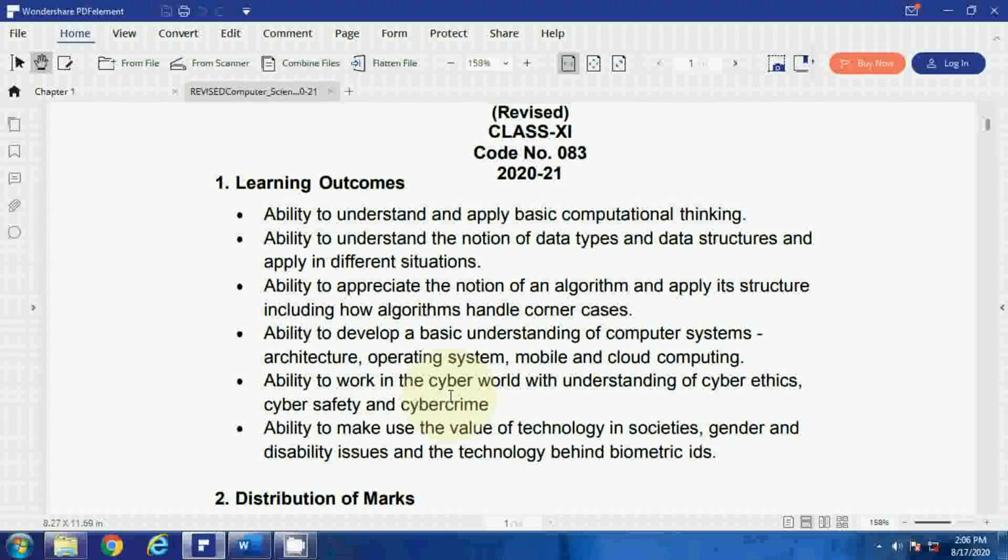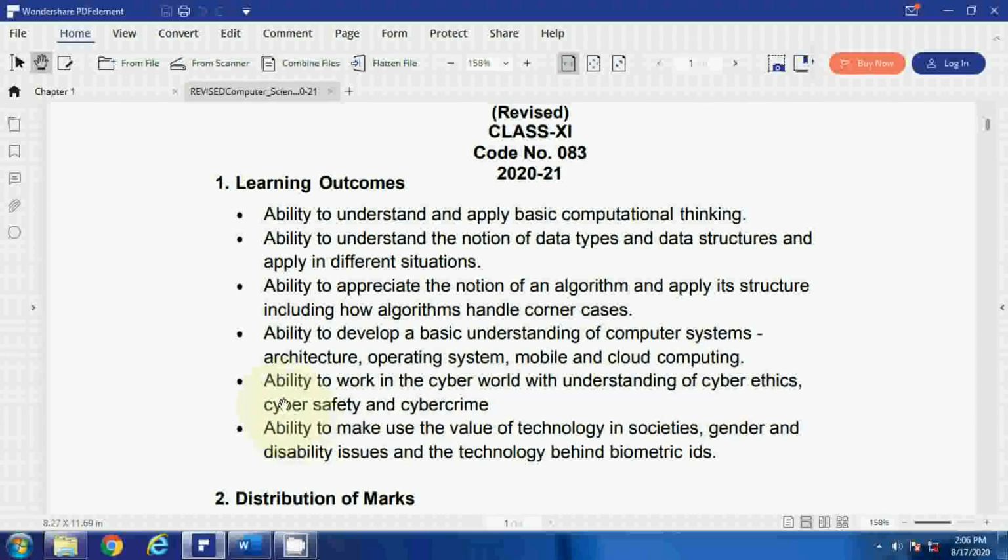They are doing something which is not within our law or ethics, and it is done by means of any digital medium like computers, mobile, laptop, tablets. These are called cyber crime. How we can prevent ourselves from such activities, you can learn in these chapters: cyber ethics, cyber safety and cyber crime.